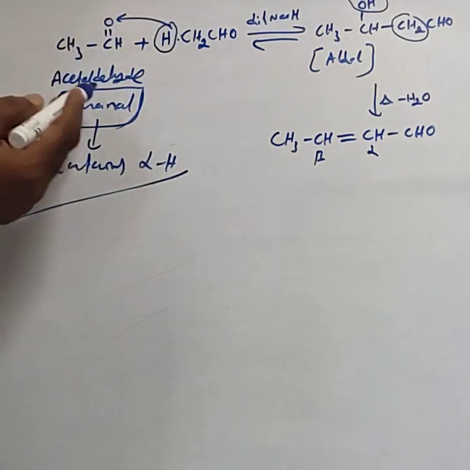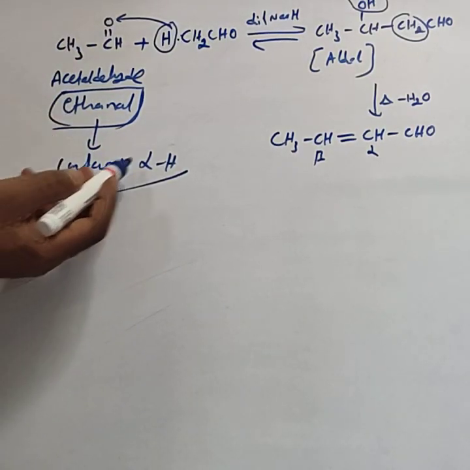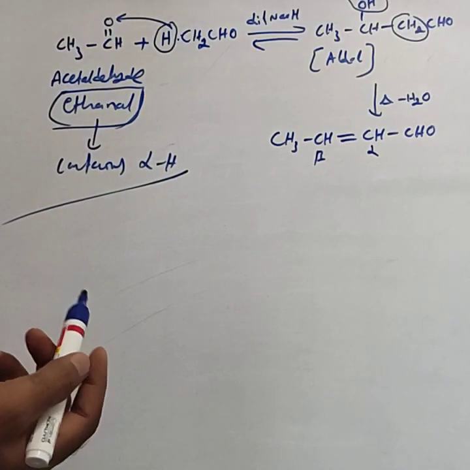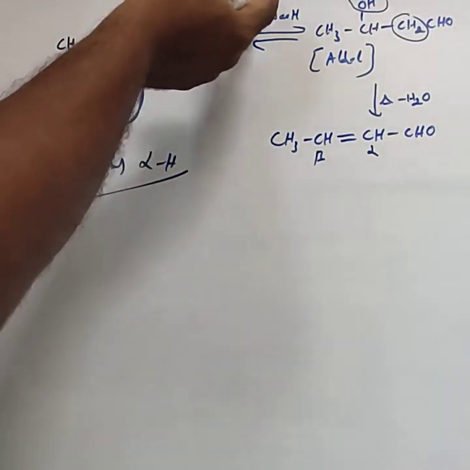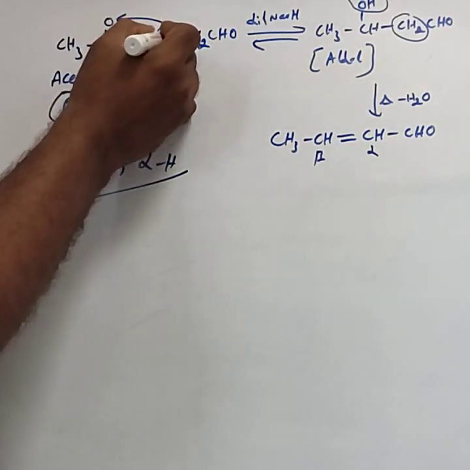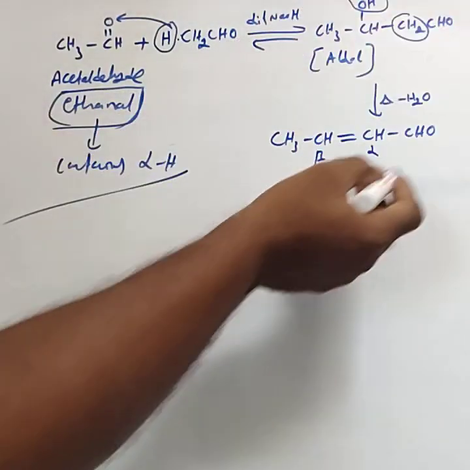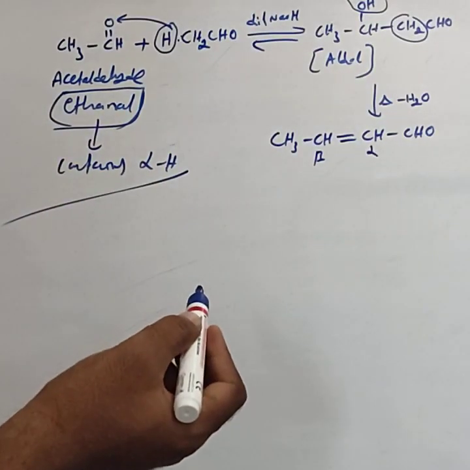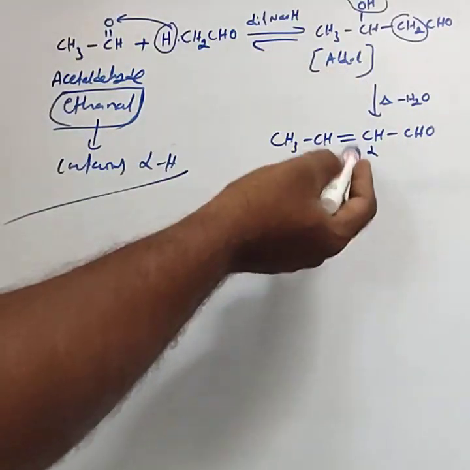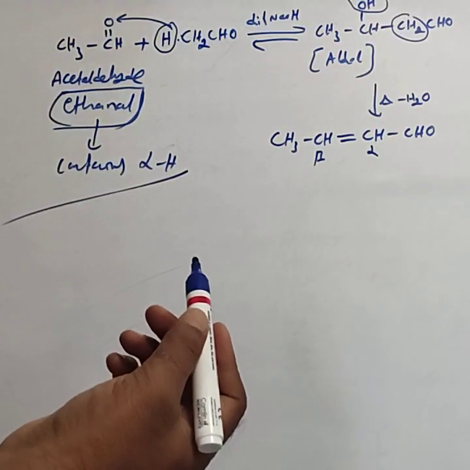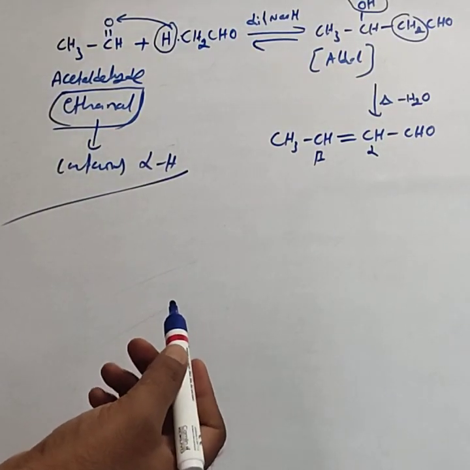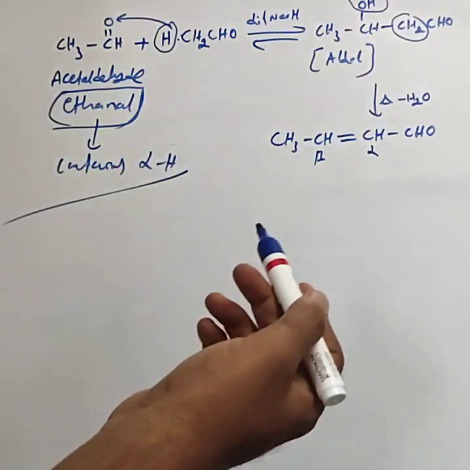Because acetaldehyde or ethanal contains an alpha hydrogen atom. Then when treated with dilute NaOH, you separate that alpha hydrogen atom. This is the reaction. Practice this reaction two to three times and you can definitely write the aldol condensation reaction. Then you can practice the IUPAC names also.